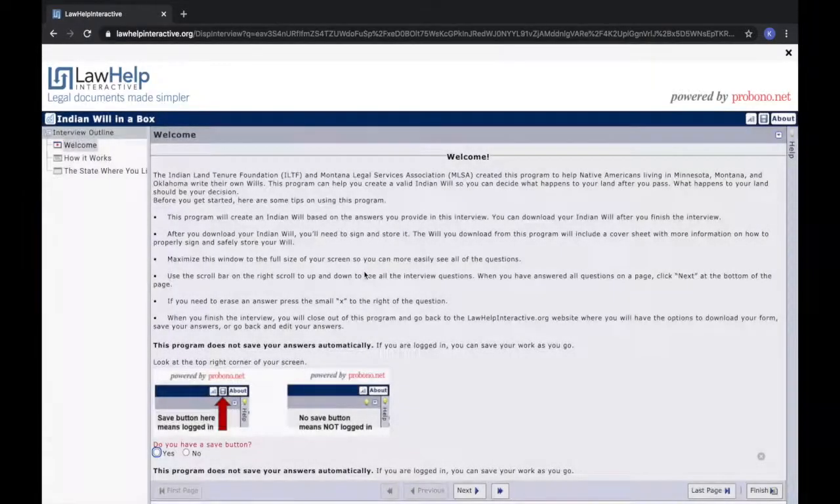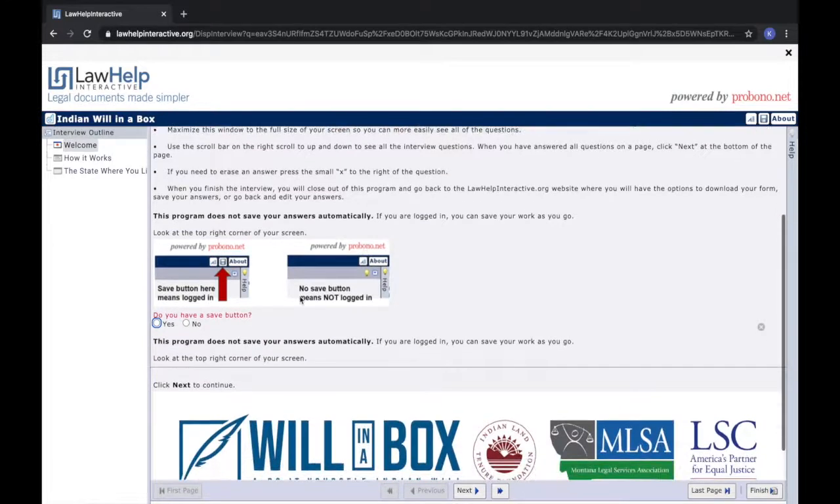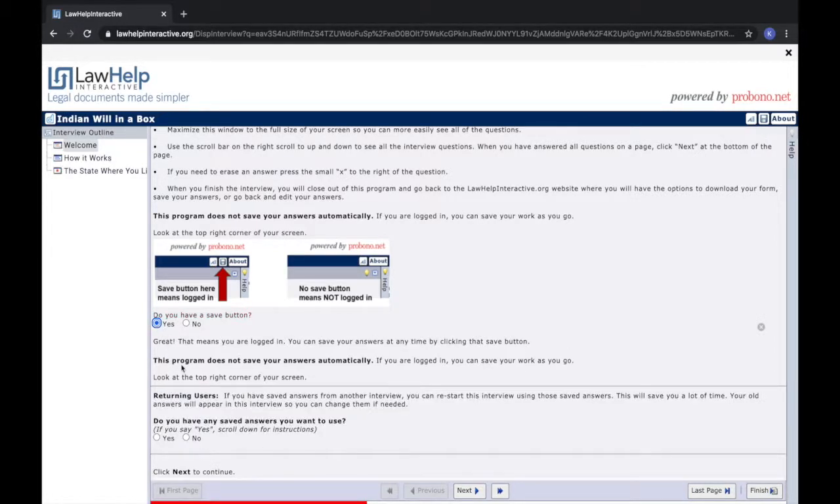This will take you to the Indian Will in a Box welcome page. It's important to read through this page as it contains helpful information about using the form, including the suggestion that you save the form as you go. The form will ask you to make sure that you have a Save button near the top right-hand corner of your screen before you can move on to the next page.